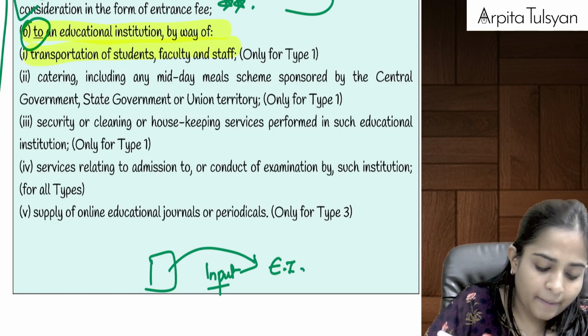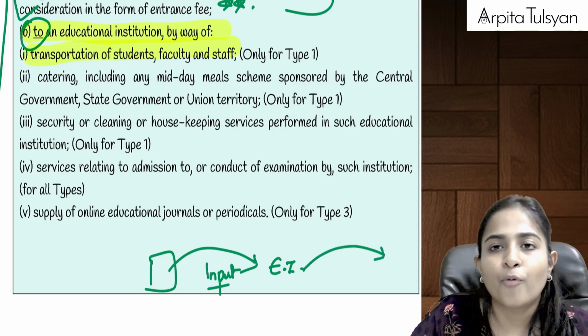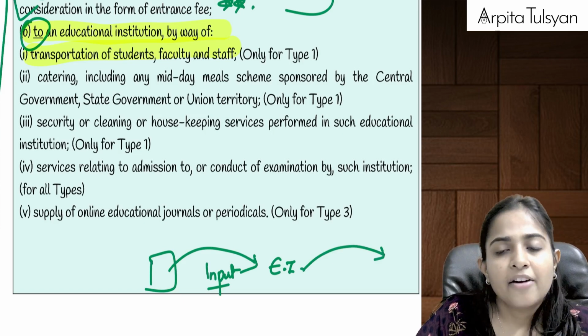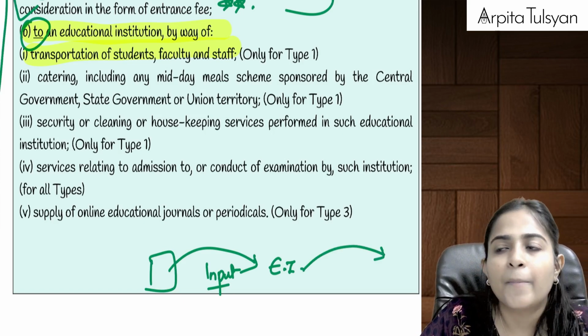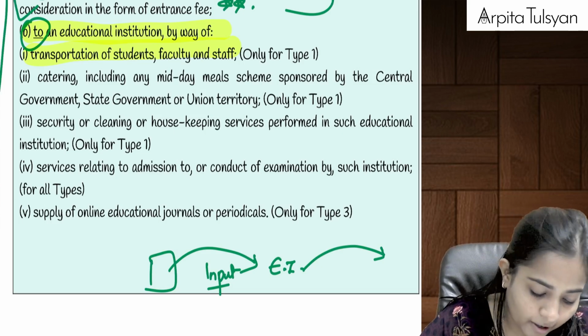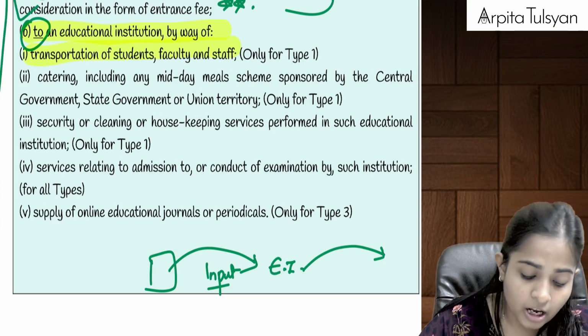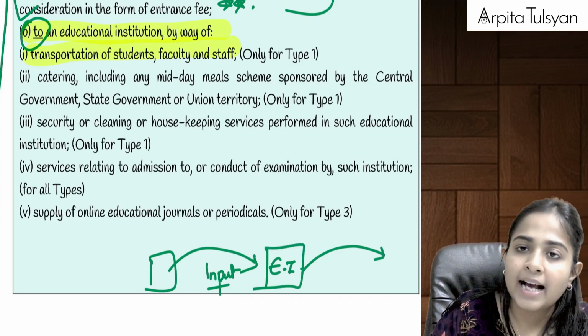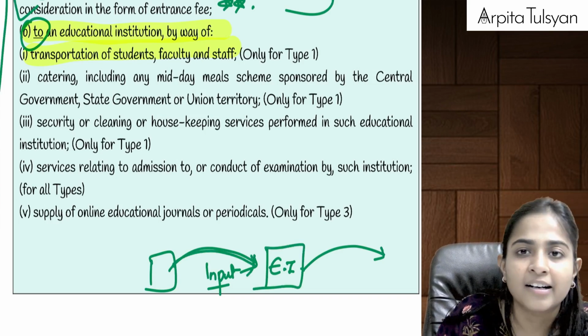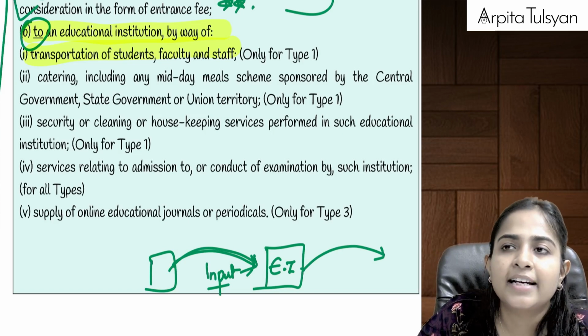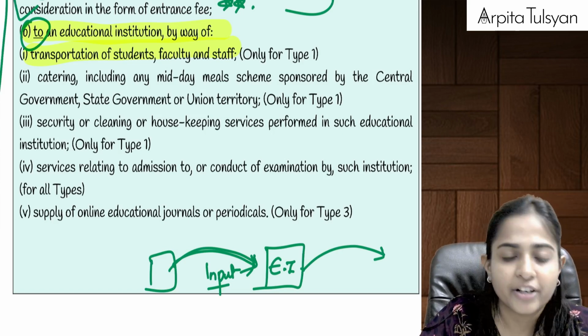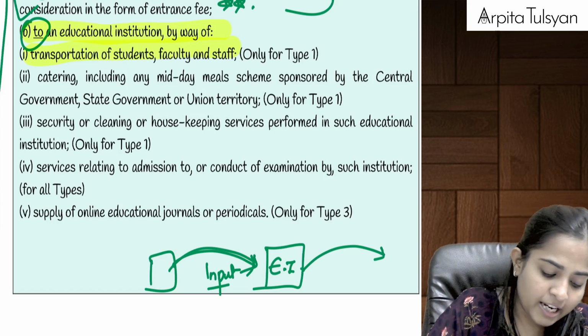Now, let's say the educational institution wanted to provide a transportation facility to its students, that is pick up and drop from home to school, etc. For that, the educational institution has taken this service from a van uncle, or from a bus driver uncle.